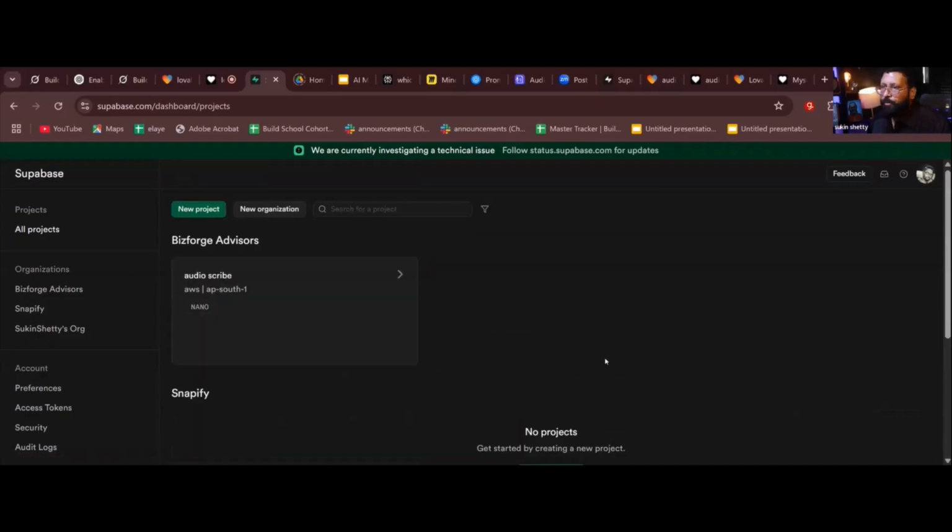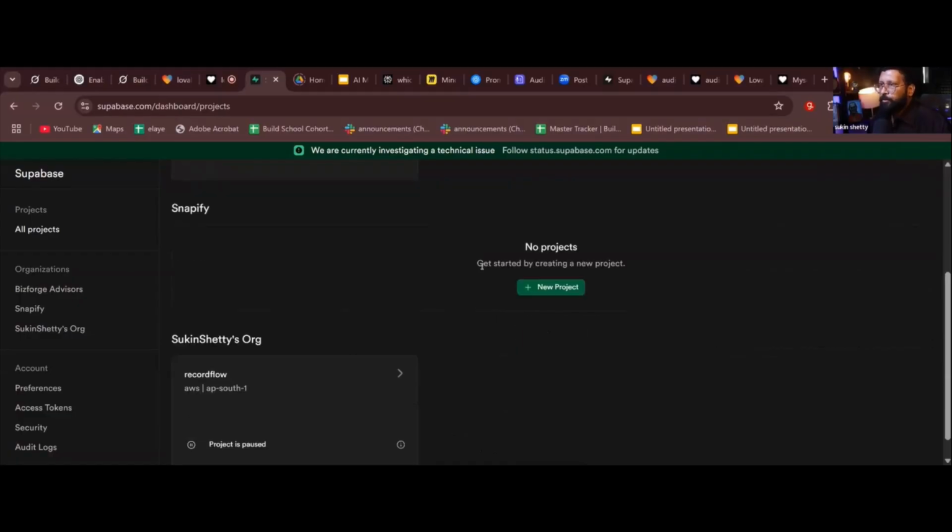So till here, are you clear on Superbase? Yes, Lovable just created the CSS. In other language, it is UI UX. In technical language, it is user interface, user experience. Okay, great. Now let's click on new project.